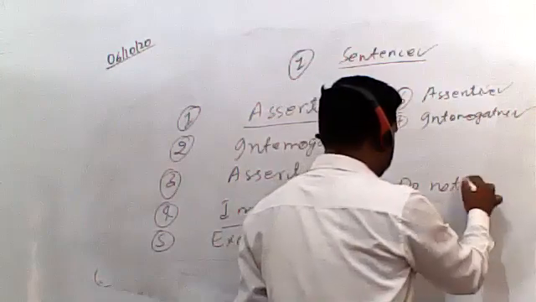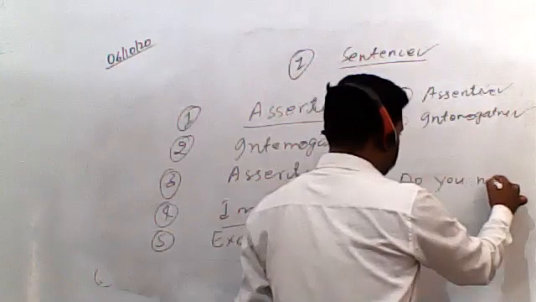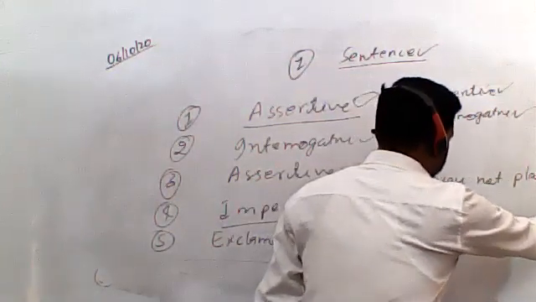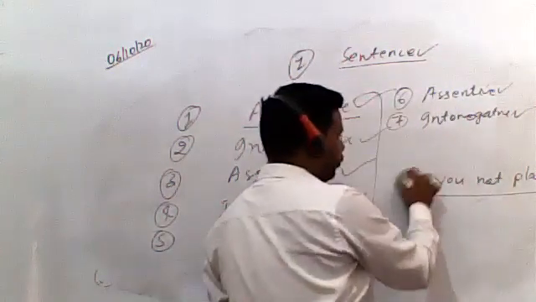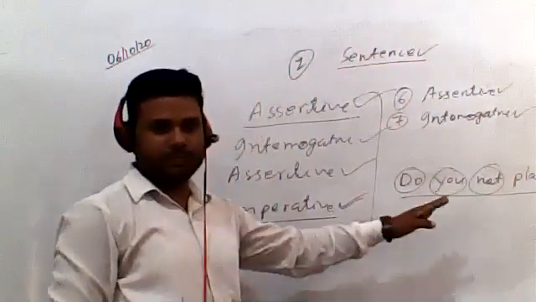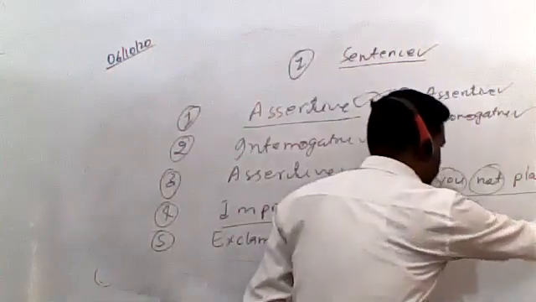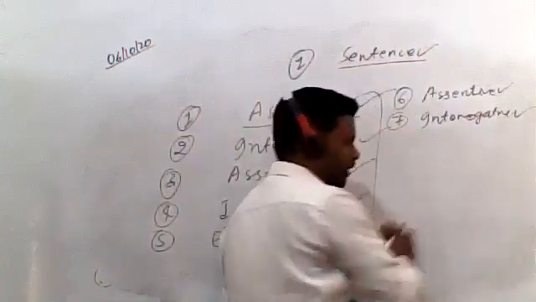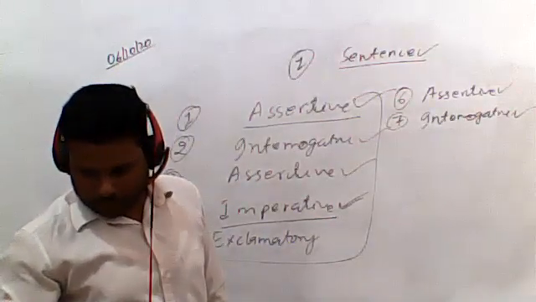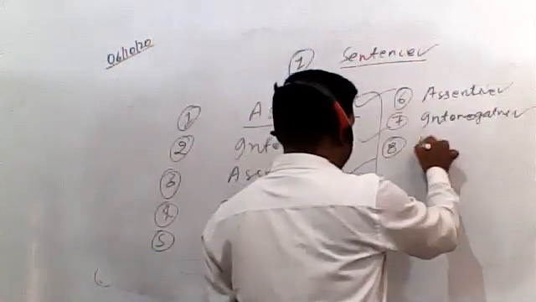Do you not play cricket? So here you can clearly see, students, do is here, not is also here, but the subject is also in this sentence. So this sentence can't be the imperative one. This sentence is our interrogative sentence. But the sentence given in your book or exercise, that is, do not go near the fire, the subject is not there. So this sentence is an imperative one.